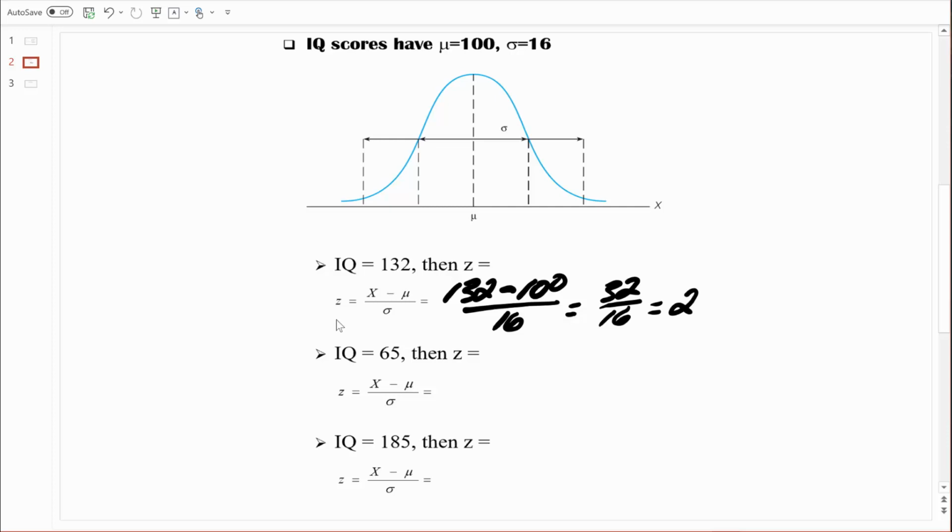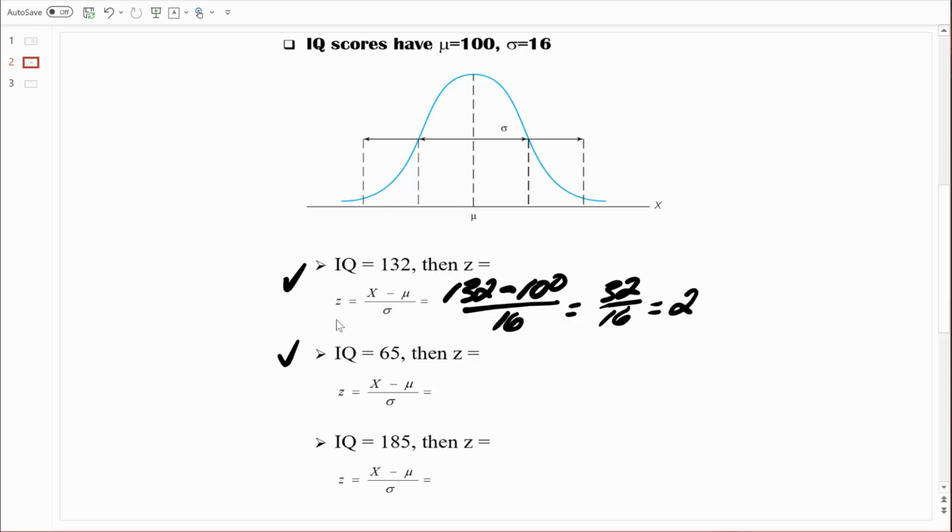And then when we need to, we can just use our z-table to answer all kinds of questions about the probability of scoring that high. We're going to link these z-scores with probability in the next video. And you're going to see, it's like magic. We make something that's really difficult really easy using that z-table. All right, so we have that one done. Let's look at this next one.